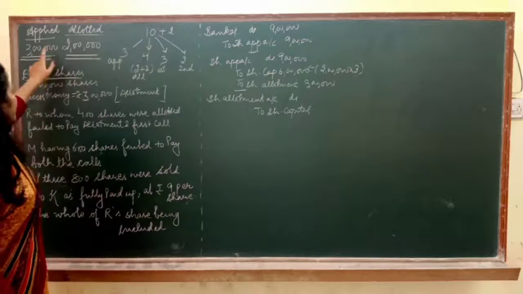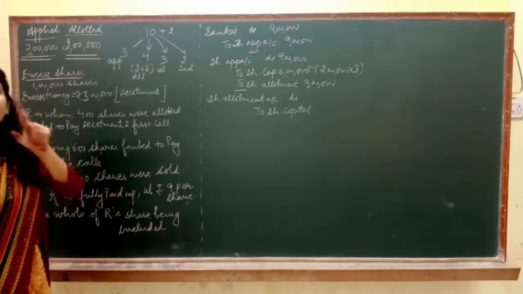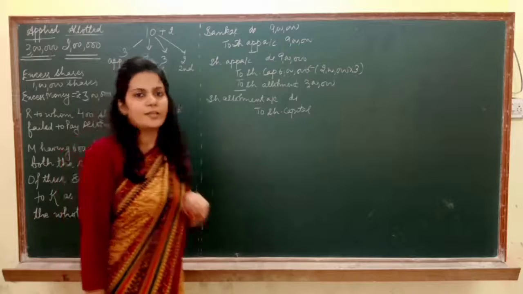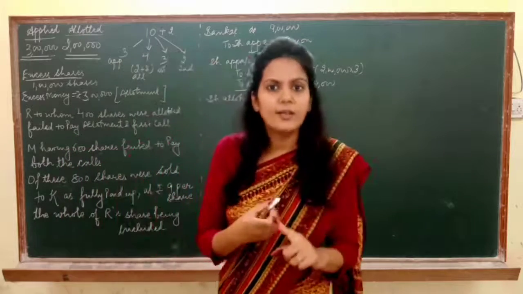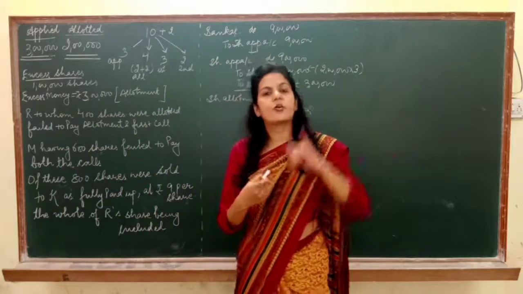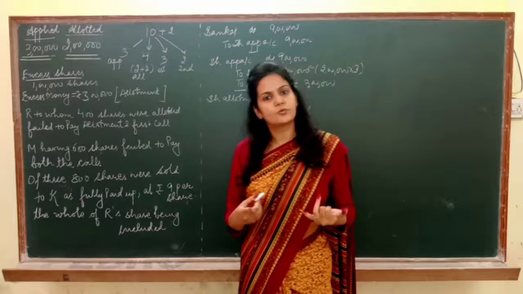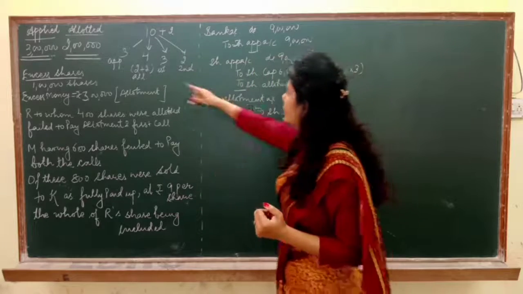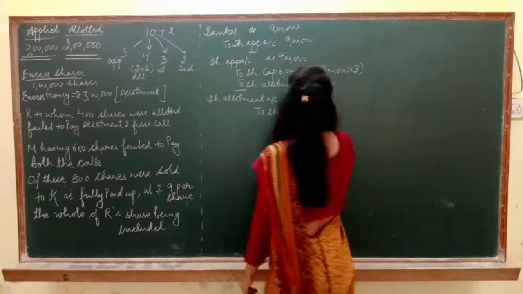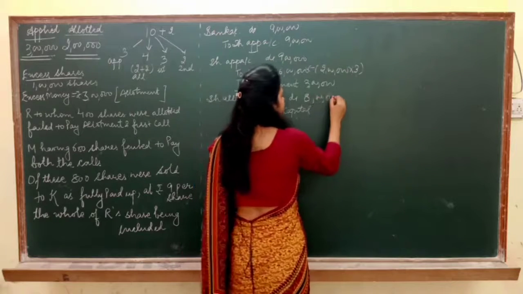So we can call allotment, first and final call on 2 lakh shares only. So here 2 lakh into 4, that is 8 lakh. Allotment is of rupees 8 lakh.